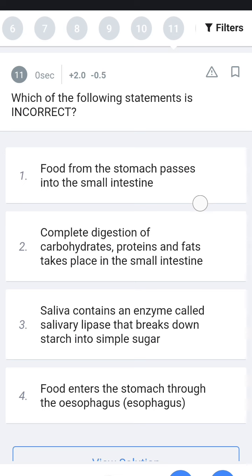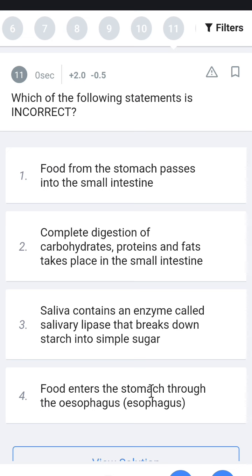Next, which of the following is incorrect? Food from the stomach passes onto the small intestine, and from the small intestine to the large intestine. Complete digestion of carbohydrates, proteins and fats takes place in the small intestine. Correct. Saliva contains an enzyme called salivary lipase that breaks down starch into simple sugar.